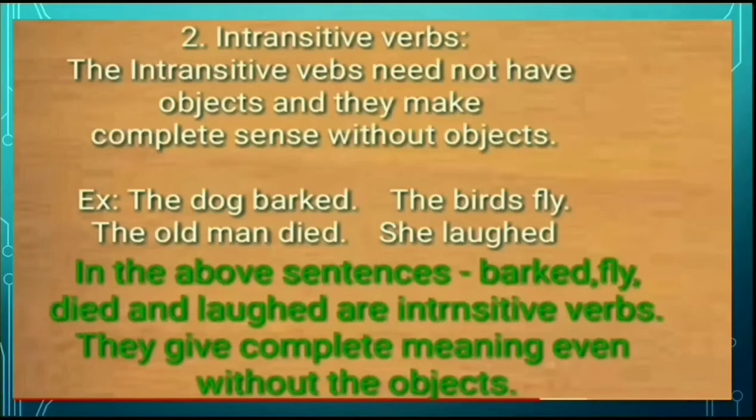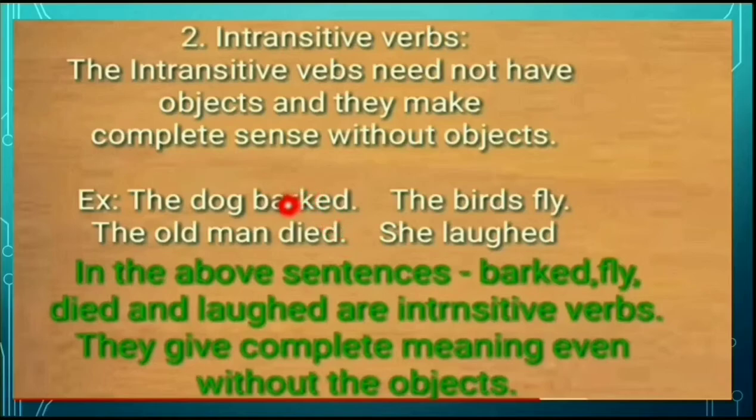Next, for more details, look at here. Intransitive verbs need not have an object and they make complete sense without objects. For example, the dog barked. Does it need an object? No. The birds fly. She laughed. The old man died.